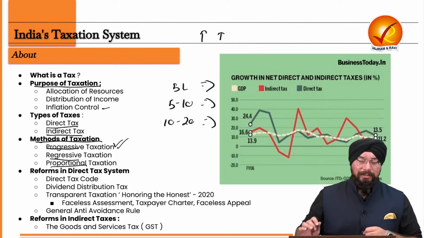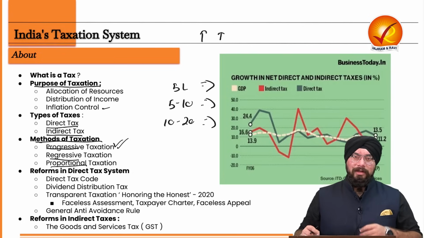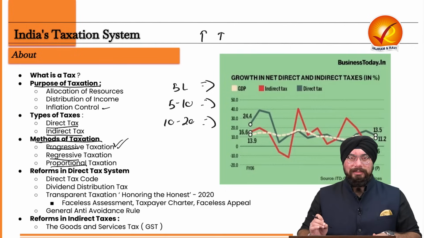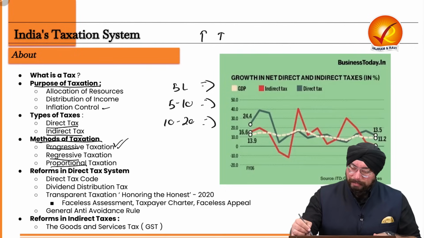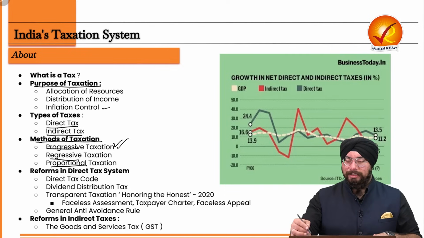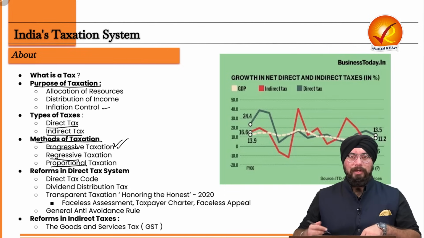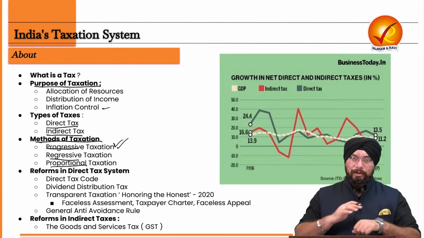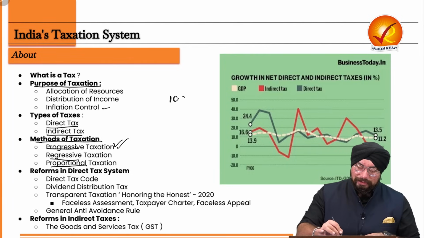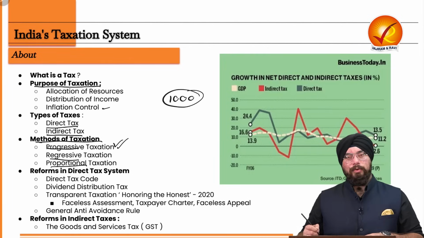Second type is the regressive tax. Now, regressive tax simply means that there is one proportion of tax which is levied on everyone. For example, you remember we discussed GST right now. So let's say I went on to purchase this watch of 10,000 rupees. And on that, I paid, let's say, GST of 1,000 rupees.